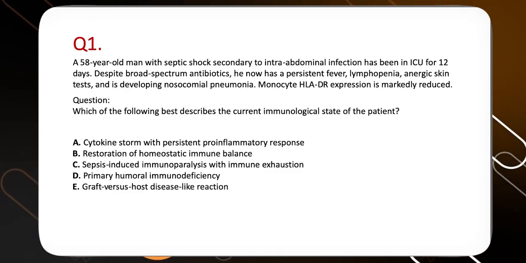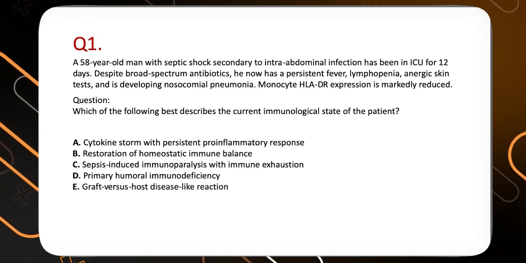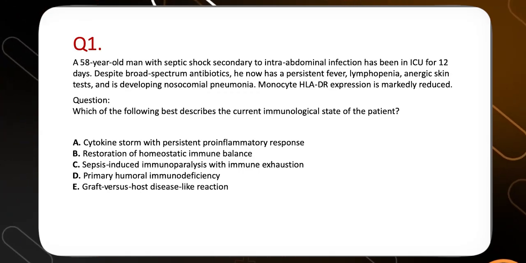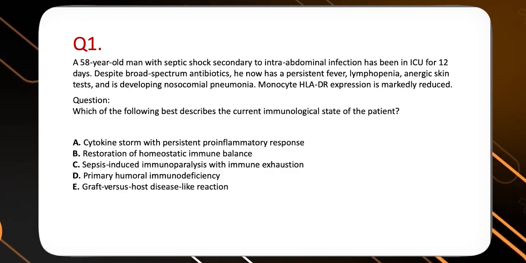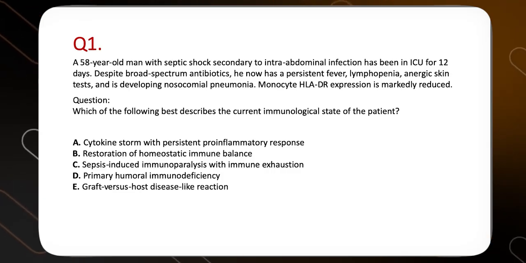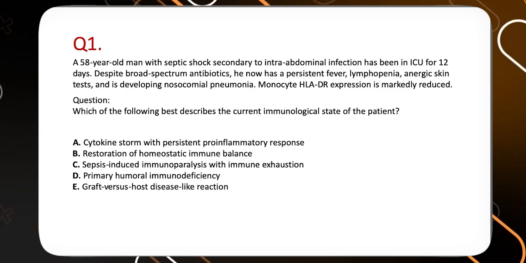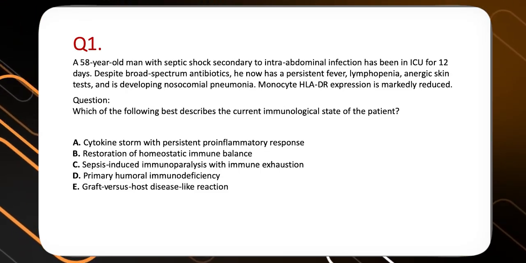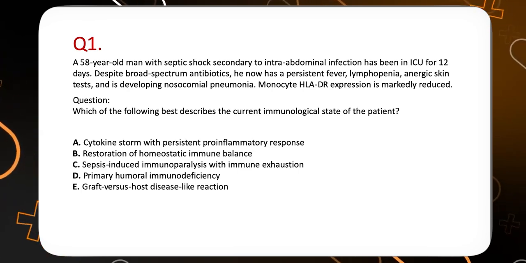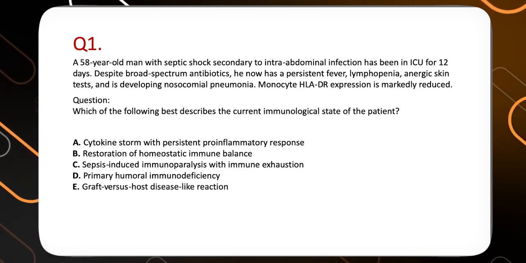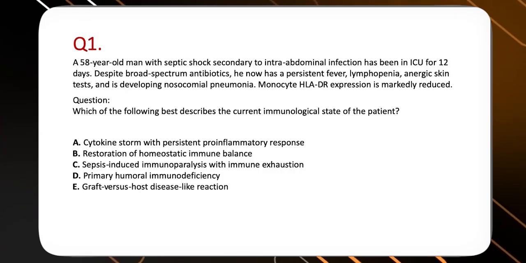Question number 1. A 58-year-old man with septic shock secondary to intra-abdominal infection has been in the ICU for 12 days despite broad-spectrum antibiotics. He now has persistent fever, lymphopenia, skin anergy tests, and developing nosocomial pneumonia. Monocyte HLA-DR expression is markedly reduced. The question is, which of the following best describes the patient's current immunological state?